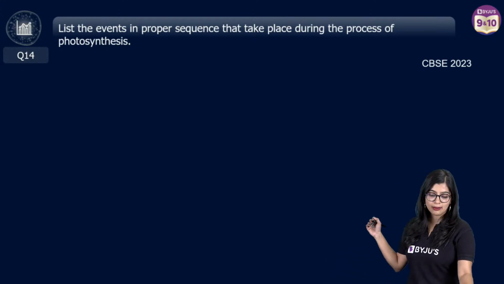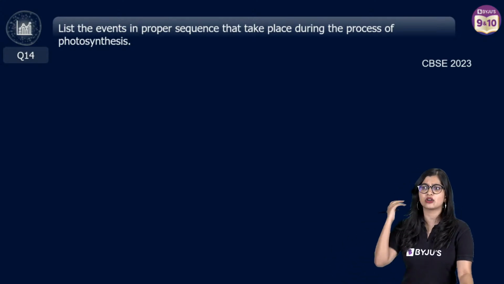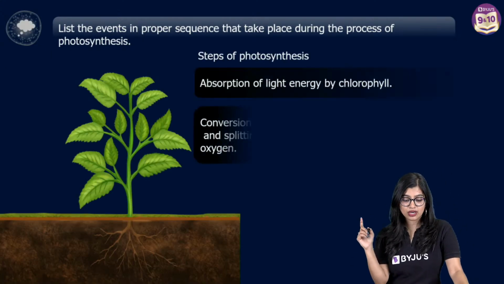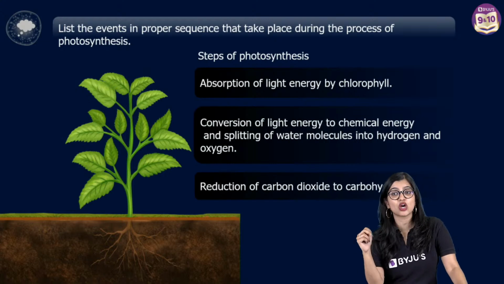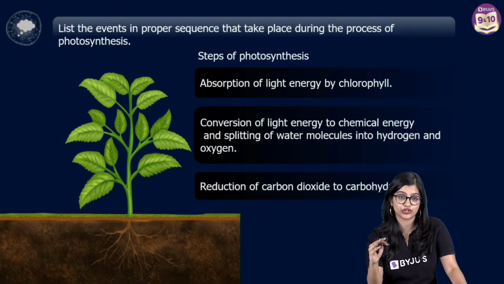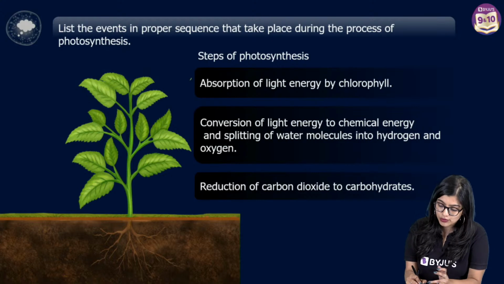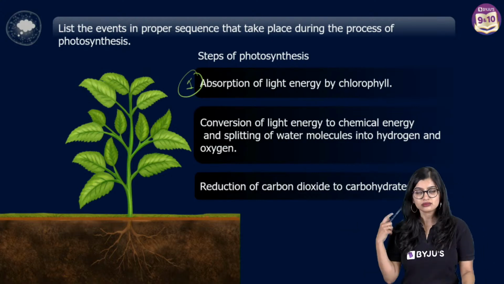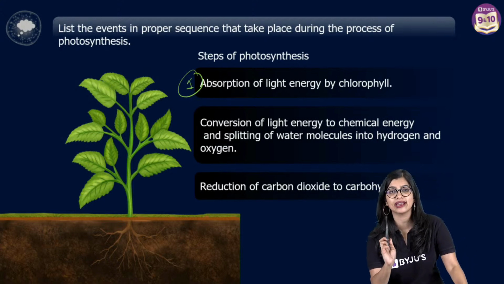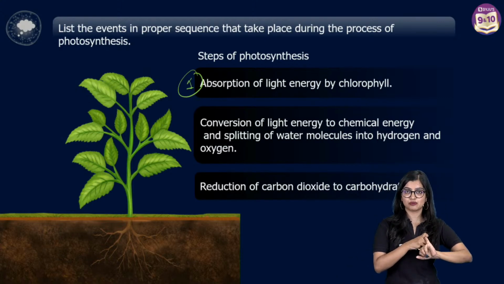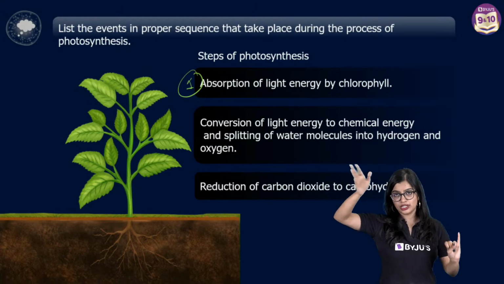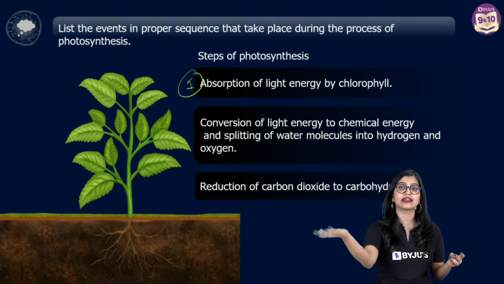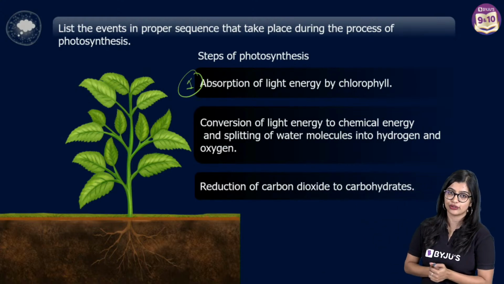So now we are talking about a list of events in proper sequence. When we talk about it, we have to write about the steps of photosynthesis in proper chronology, right? First and foremost, if you want to write an additional point, you can start with how water is absorbed by the roots and transported to the leaves through the xylem, and carbon dioxide is taken in through the stomata by the process of diffusion.